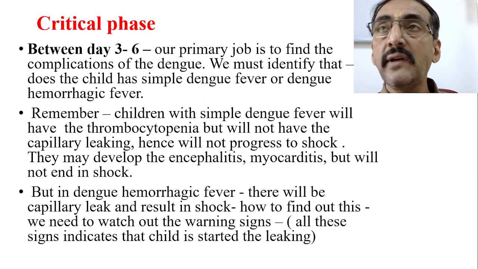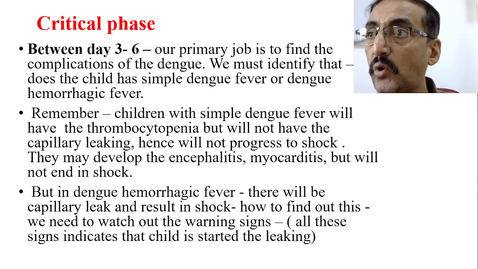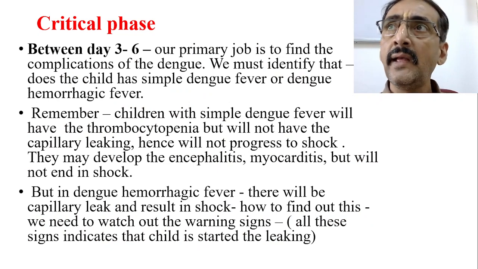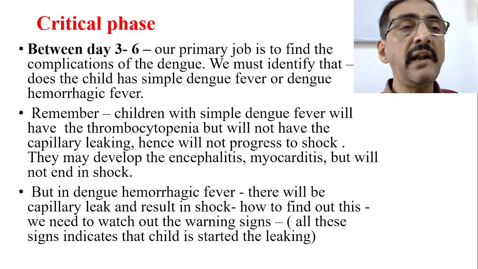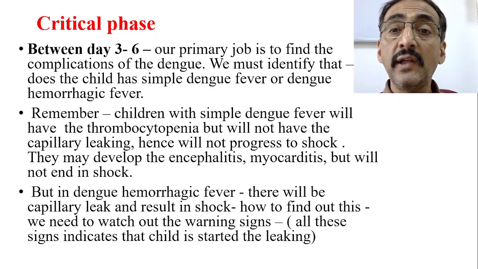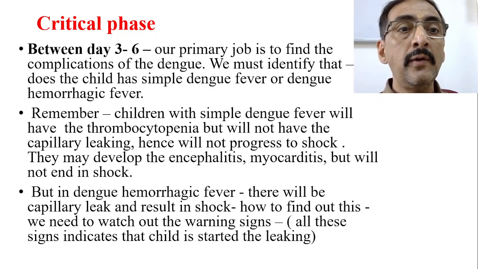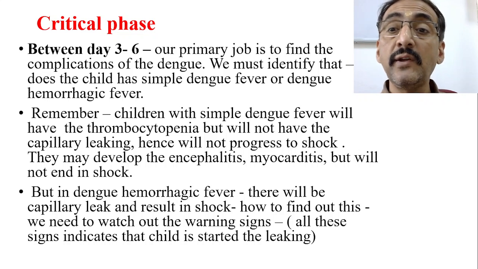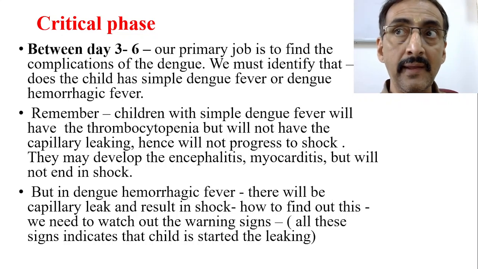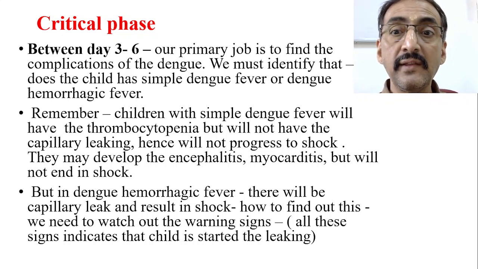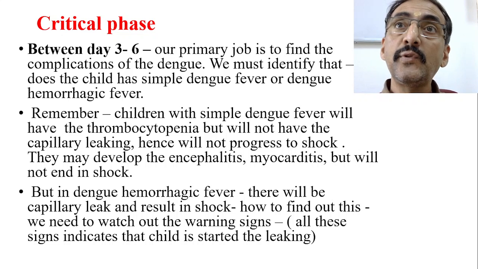Now what actually happens in between these 2 or 3 days? Our primary job is to find out the complications of dengue, isn't it? So we must identify whether the child has simple dengue fever or dengue hemorrhagic fever. Remember, children with simple dengue fever will have thrombocytopenia but will not have capillary leaking in the first phase. Okay, in simple fever, only thrombocytopenia is taking place.